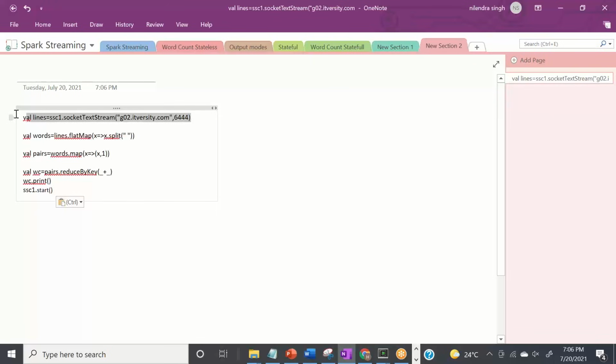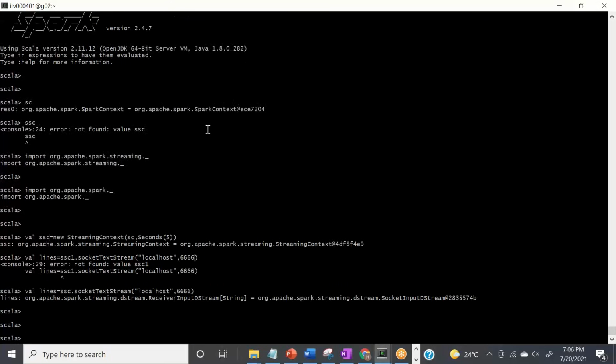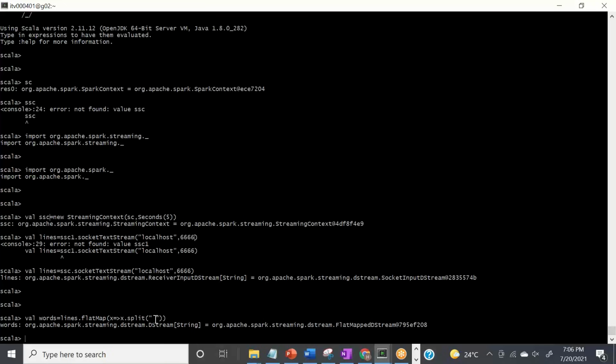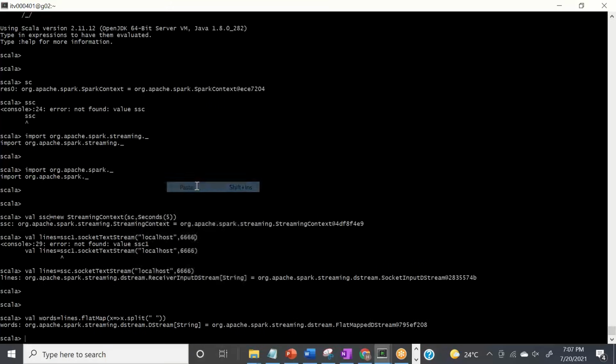So what I'm doing here, I have read this from Spark Streaming. Now, once Spark Streaming has created these streams, everything is RDD. So now we can just copy paste our previous word count program here. See the beauty here. From these lines, just split every word based on space, create words from the lines, and from each word, create your pair RDD.